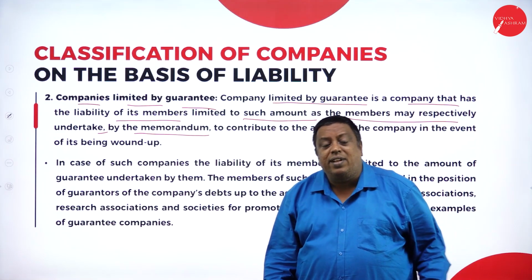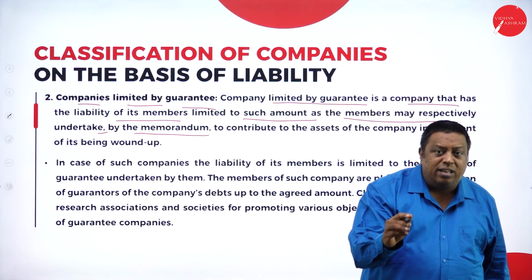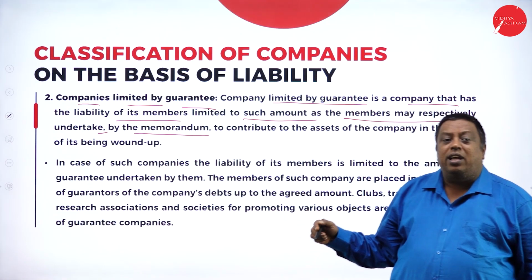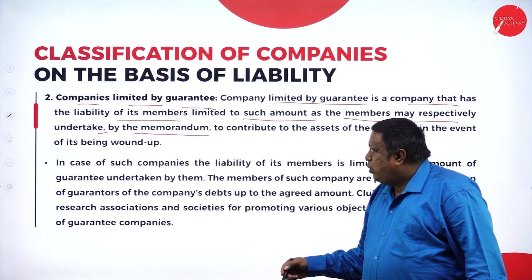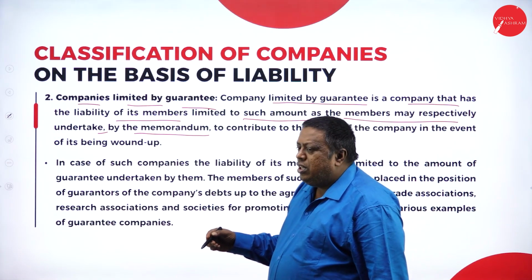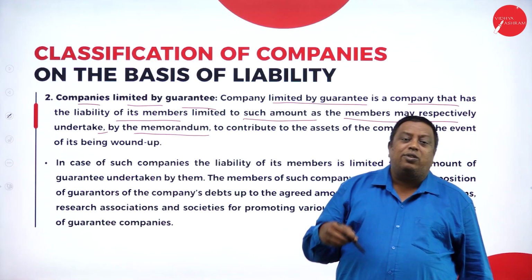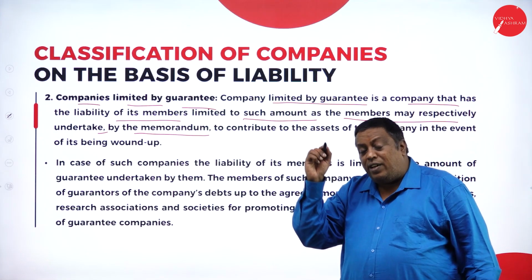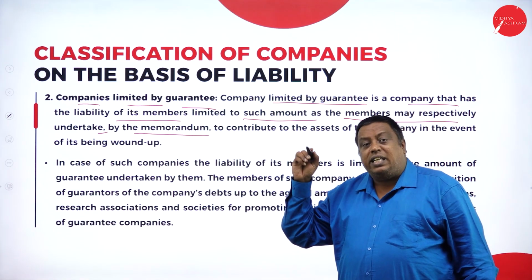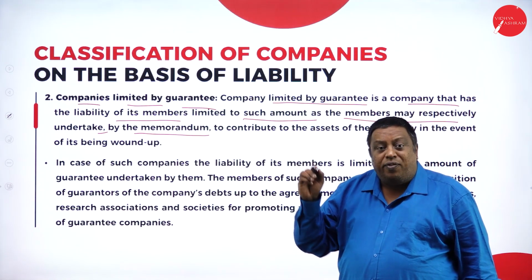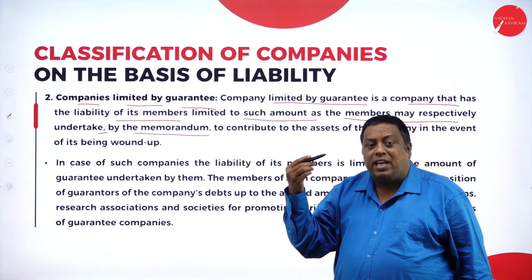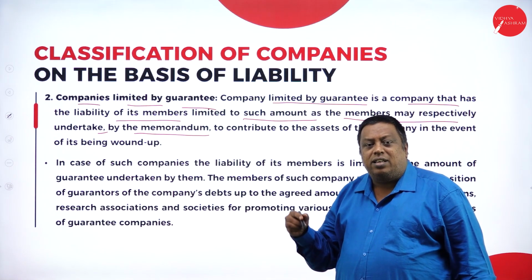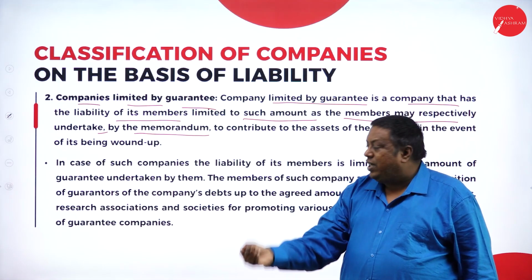Means the restrictions are made here as per the MOA, and the duty of the members is not to raise the debts. They have to give the guarantee in case of liquidation. In case of liquidation of the company, if the debts are not fulfilled with the assets of the company, we are here to clear the debts of the company.